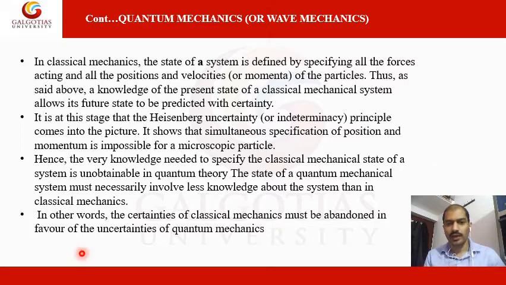So while in classical concepts there are certainties, when you discuss microscopic species like electrons or small particles such as protons, there are uncertainties, as observed by Heisenberg in his uncertainty principle.